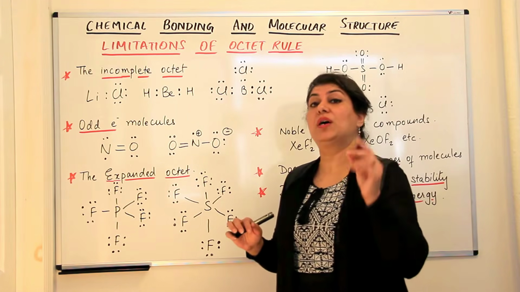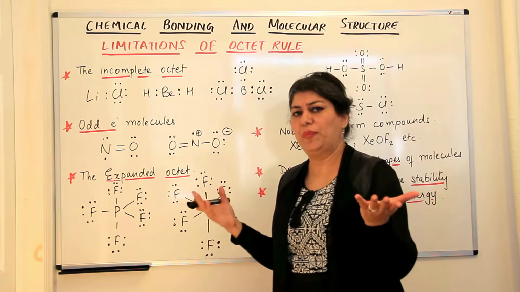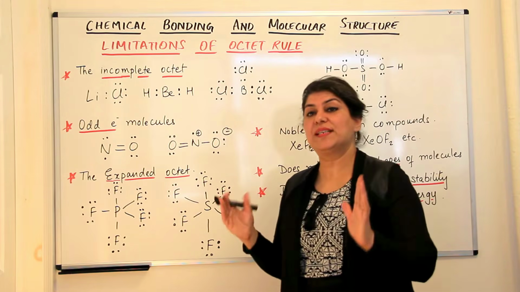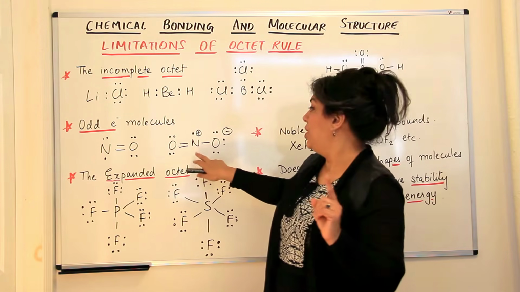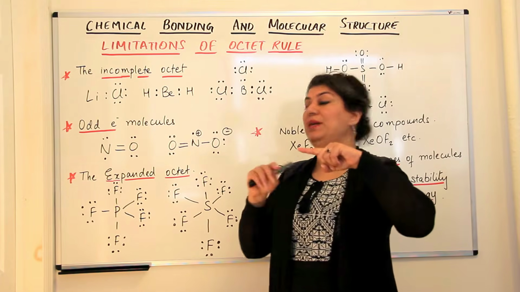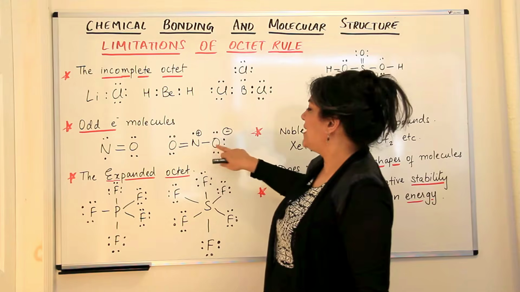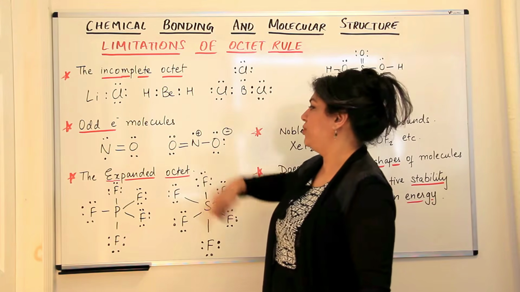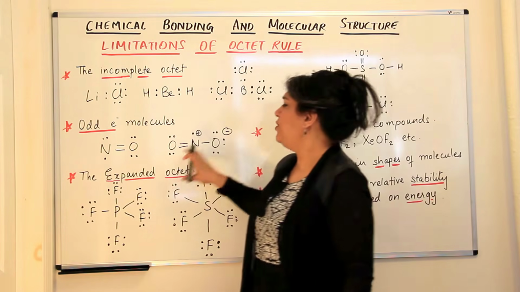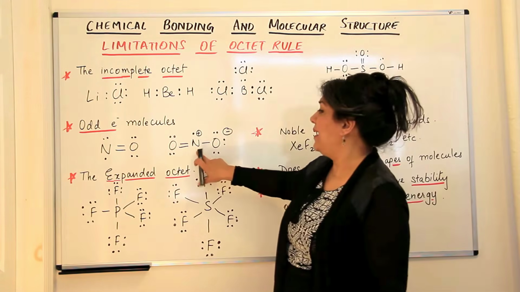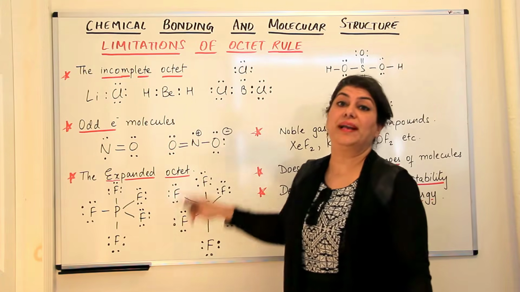And let me remind you, a coordinate bond is a kind of covalent bond for all practical purposes. The only difference is that both the electrons are contributed by 1 atom in a coordinate bond, whereas in a covalent bond we usually believe that both atoms contribute 1 electron each. So with a coordinate bond, nitrogen acquires a partial positive charge and this oxygen has a negative charge. But NO2 does exist, and again the nitrogen here has a single electron, so this is also an odd electron molecule.